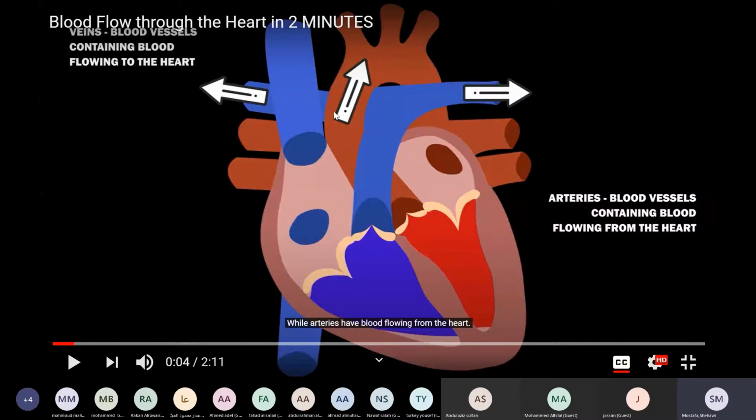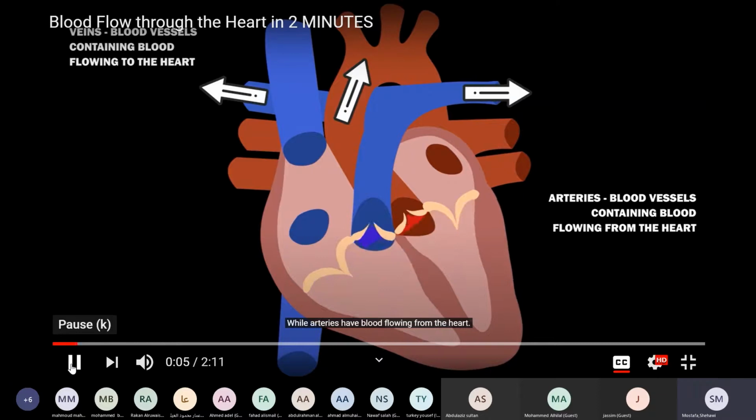This artery is split into two. These are called arteries because they carry blood away from the heart. So blood vessels containing blood flowing from the heart are called arteries. But veins are blood vessels containing blood flowing to the heart, coming to the heart. Away from the heart, like this one, it's called an artery, with blood flowing from the heart.